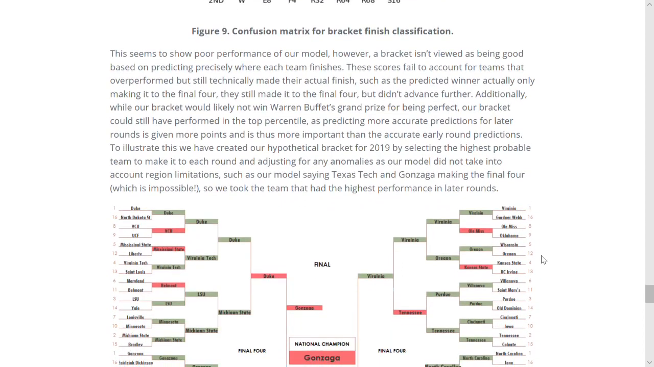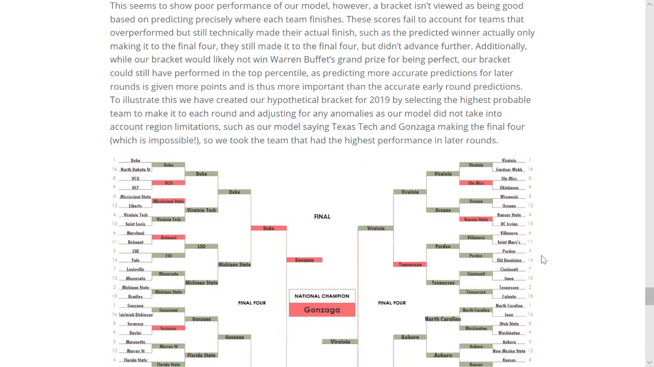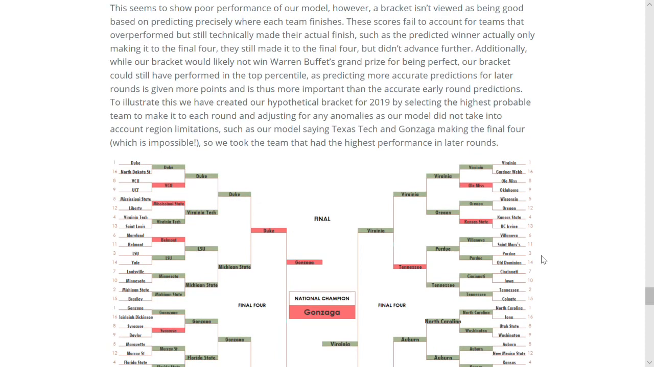However, a bracket isn't viewed as being good based on predicting precisely where each team finishes. These scores fail to account for teams that overperform but still technically made their finish, such as a predicted winner actually only making it to the Final Four. They still made it to the Final Four, but didn't advance as far as being the winner. Additionally, while our bracket would probably not win Warren Buffett's grand prize for being perfect, a bracket could have still performed very highly in the top percentile, as some bracket pools give a lot more points for predicting accurately in the later rounds than the early rounds.